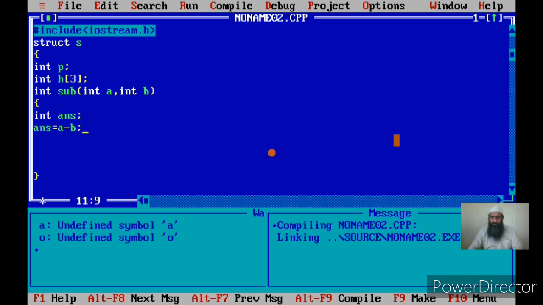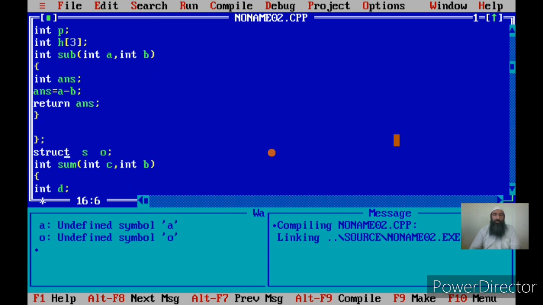Okay. Then we can say return. We know how to design functions now. I have already shown exercises on it, and if you have not watched that, you should watch it. Okay. Now I have got a function subtract within the structure definition.